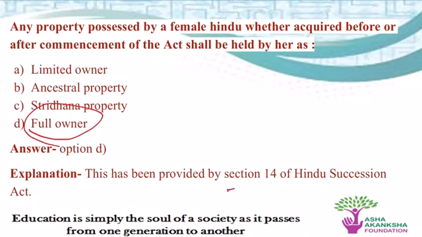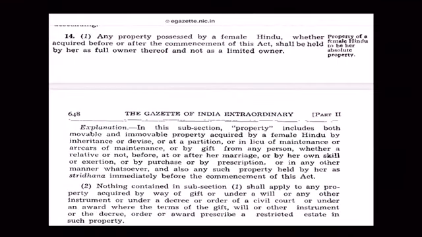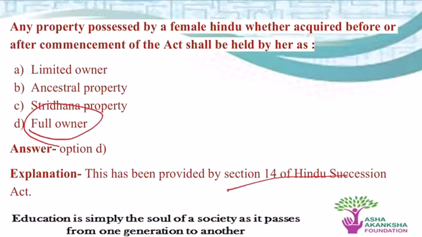So let's refer to Section 14 of the Hindu Succession Act for a better explanation. Section 14 says any property possessed by the female Hindu, and for the definition of Hindu you can refer to the act. It is clearly mentioned that Hindu means a person whether they belong to Hinduism, Buddhism, Jainism or Sikhism. So now coming back to the question, the property of a female Hindu will be considered as full owner property. Now for this question the correct answer is D. Now next question.